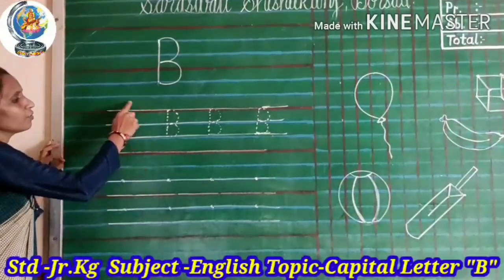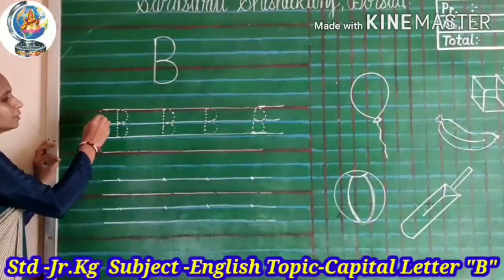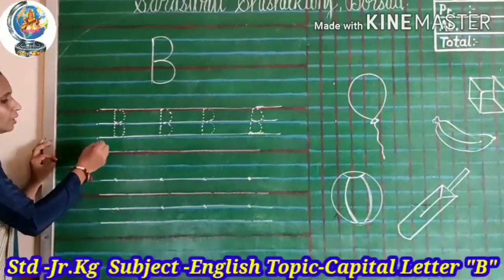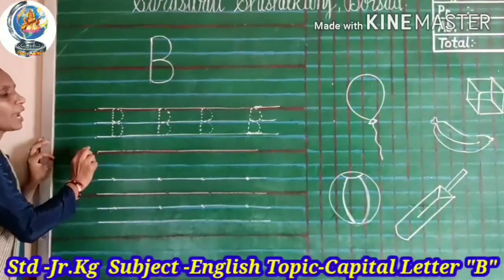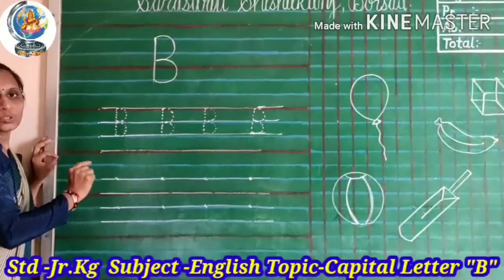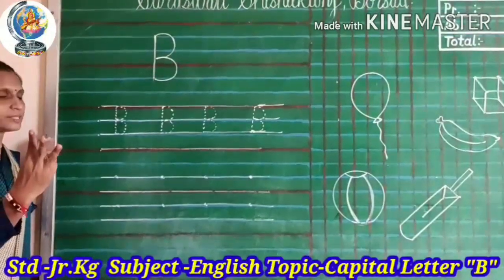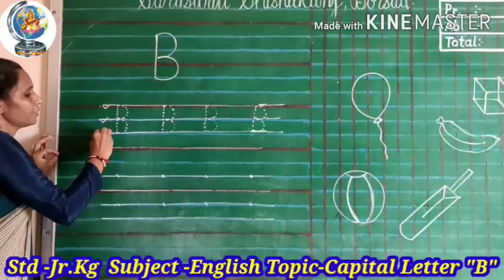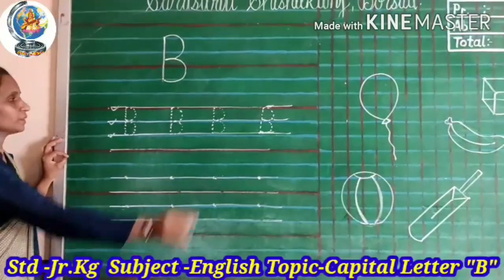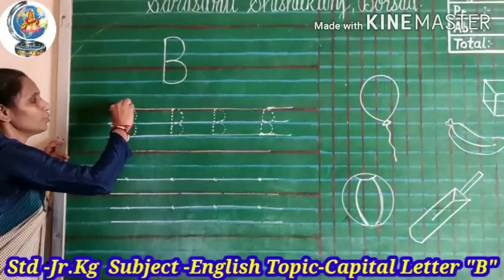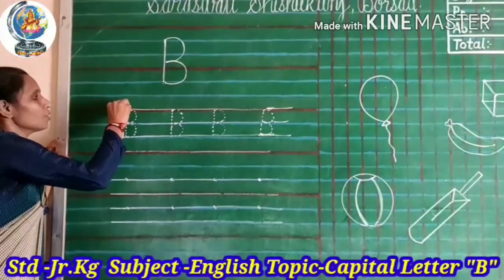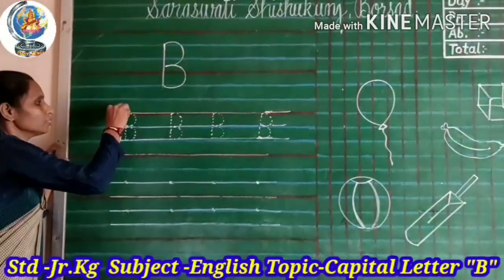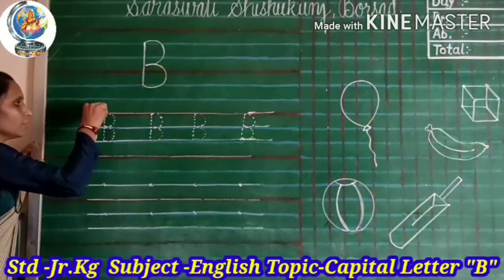Look at here. Now, just revise how to trace capital letter B. These are 4 lines, 1, 2, 3, 4. We have to use only 3 lines, 1, 2, and 3. Okay, kids? Look at here. Put your pencil. Join the dots slowly.